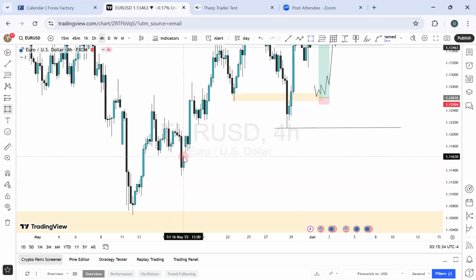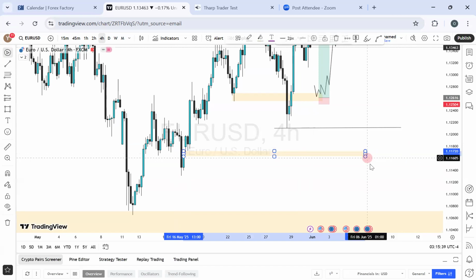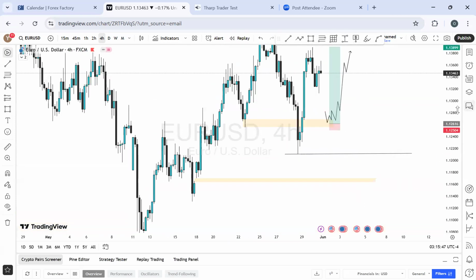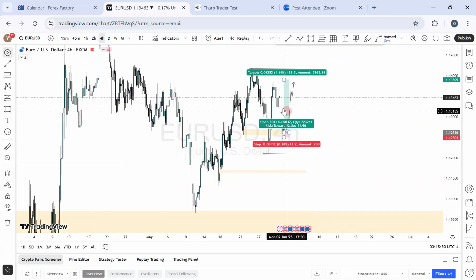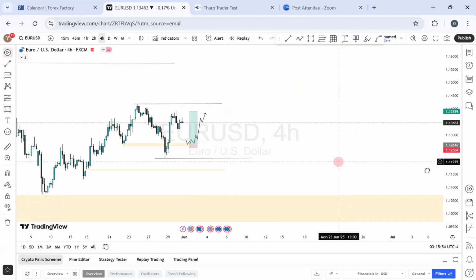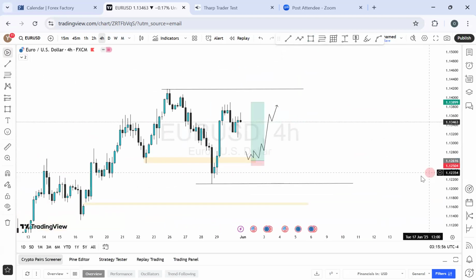Look at this level, I'm seeing that liquidity can be found here. Market makers can come here to seek liquidity. So yeah, that is also possible. They can seek and destroy right here. All right. So basically, I'm just keeping this very simple, expecting more bearish momentum on Euro US dollar based on what we've seen so far, right? So I'm keeping this very, very simple. This is it right here.